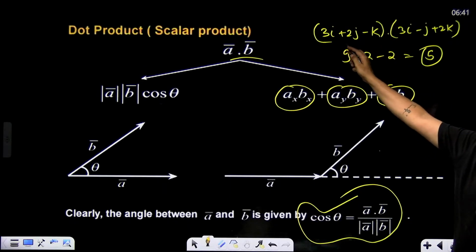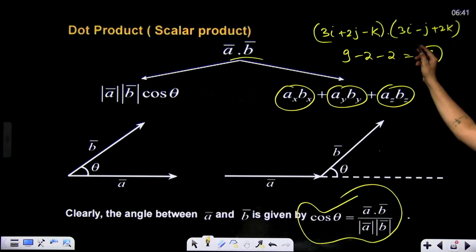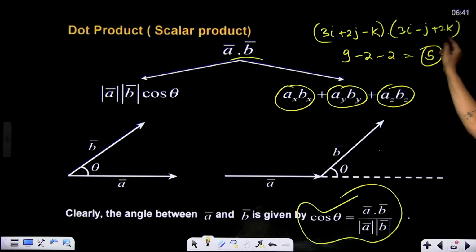Okay, cos theta will be the dot product of this divided by the magnitude of this. What will be the magnitude? 9 plus 4 plus 1. Magnitude over here also 9 plus 1 plus 4. Okay, so divide by the magnitude.